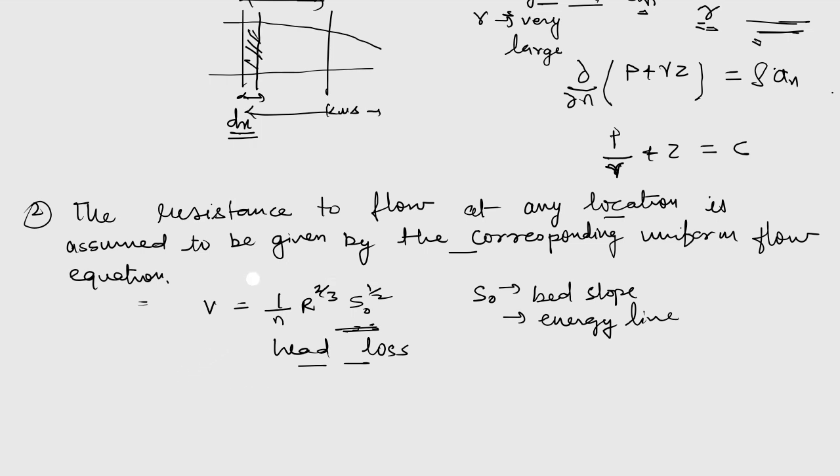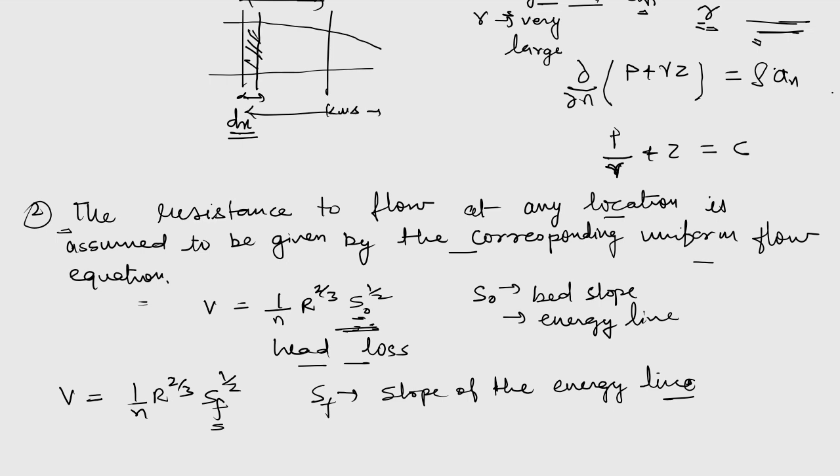Now, this assumption is saying that even in case of gradually varied flow, the resistance to flow is assumed to be given by the corresponding uniform flow equation. So instead of using the bed slope, in case of gradually varied flow, we can understand the head loss with the help of this equation only, and here we will be using the friction slope or the slope of the energy line. So based upon these two assumptions, we can find out the differential equation for gradually varied flow.